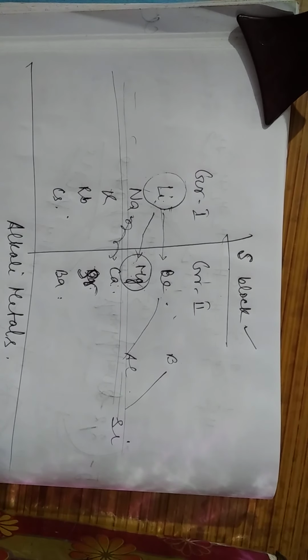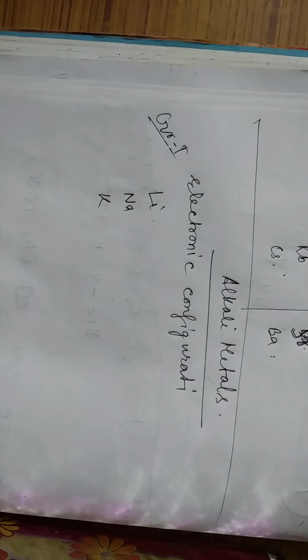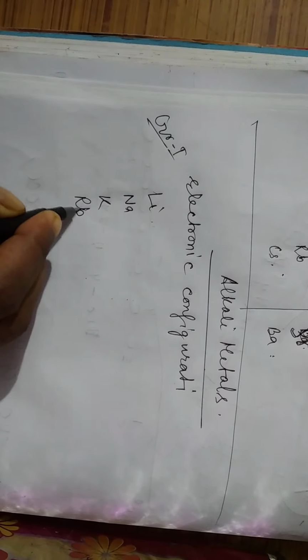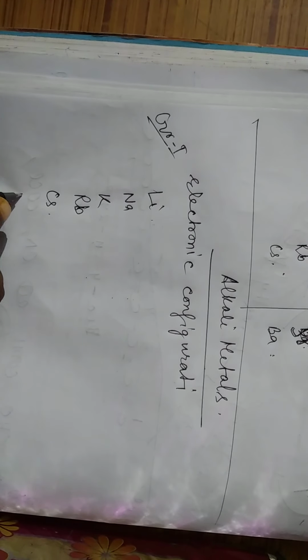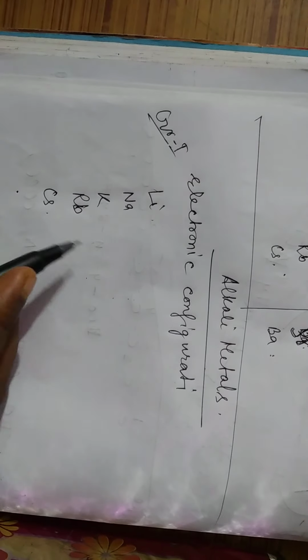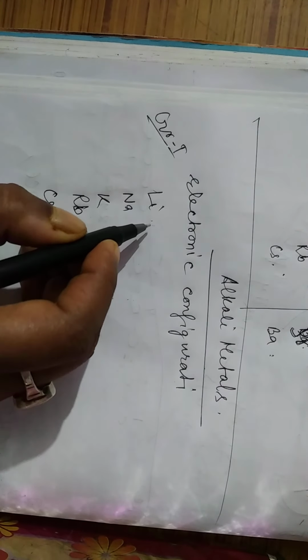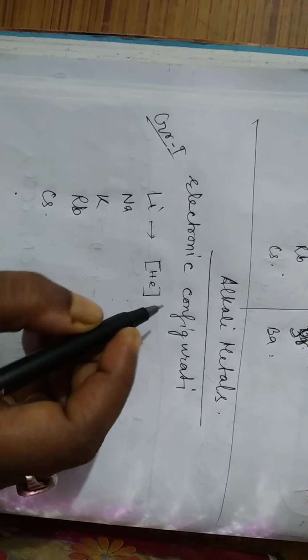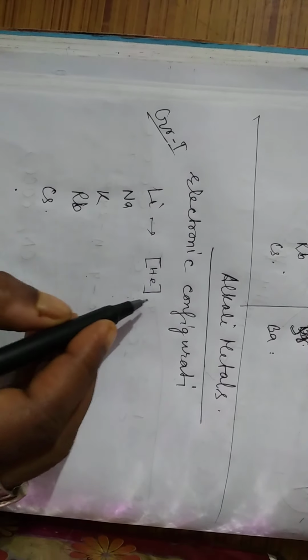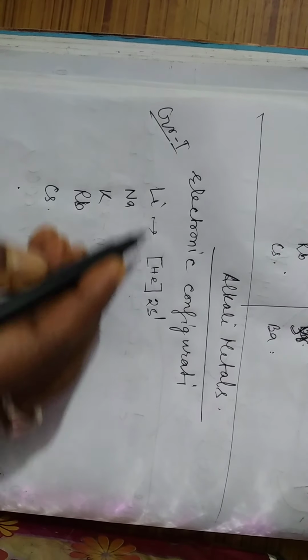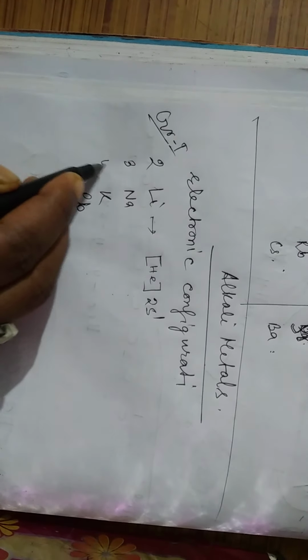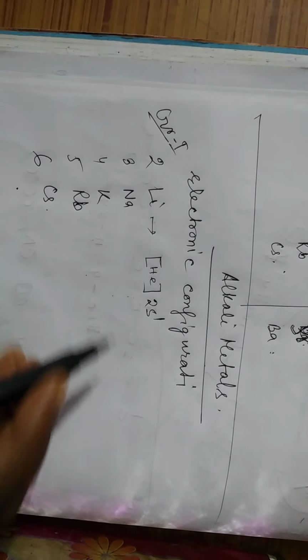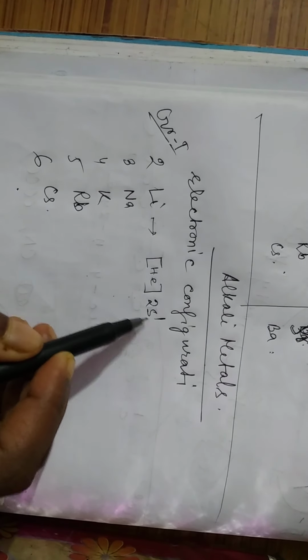Now lithium, sodium, potassium, rubidium and cesium. Francium is a radioactive element, so we are not discussing it. So what are their electronic configurations? Lithium means, if we write the noble gas configuration, it will be helium and then 2s1. It is a second period element, then third period, fourth period, fifth period, sixth period element. So this has one electron in the s orbital.